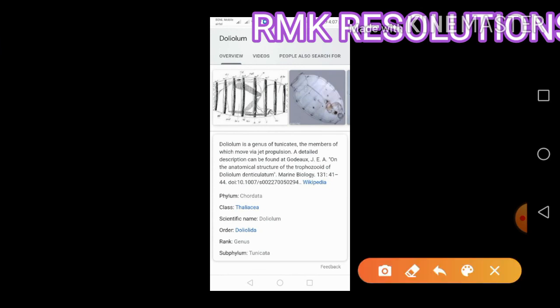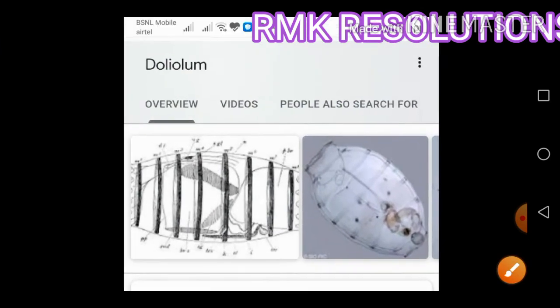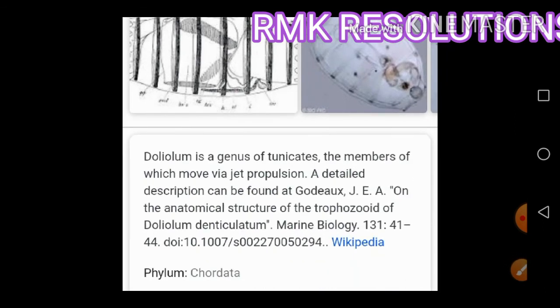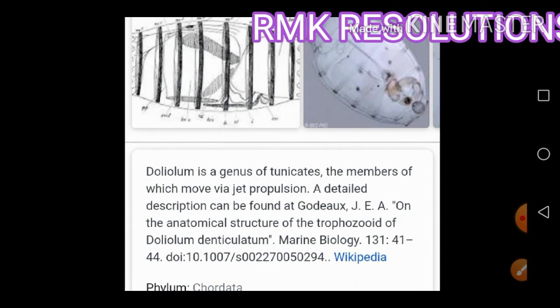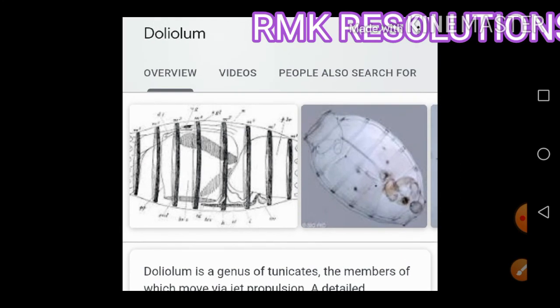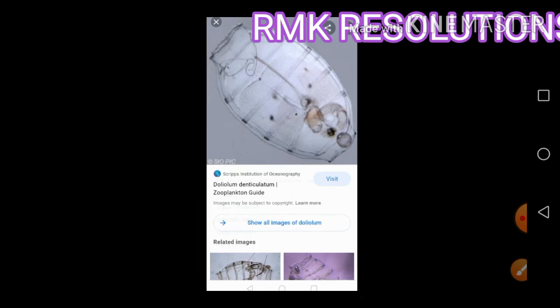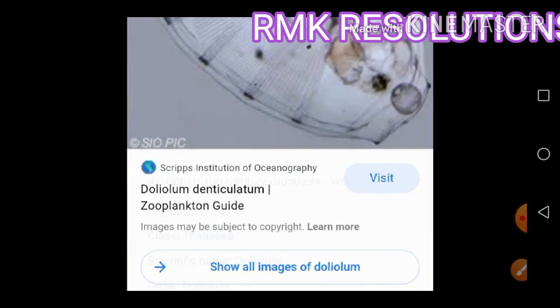And this is Doliolum, a genus of tunicates whose members move via jet propulsion. How are these animals moving? This is again an example of Doliolum.